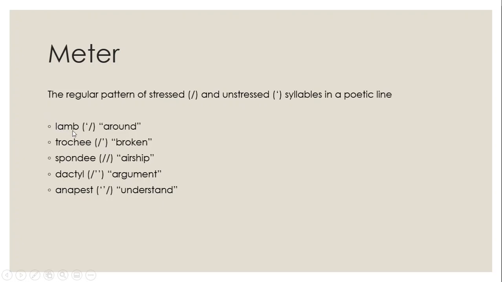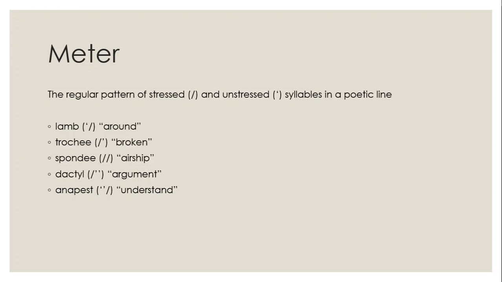This is iamb. I know it looks like an L, but that's iamb, I-A-M-B. That's an unstressed and a stressed syllable. So the example is around. You see that round is the stressed syllable. Trochee is a stressed and an unstressed, and that's broken. So you hear the stress on the first syllable, broken.